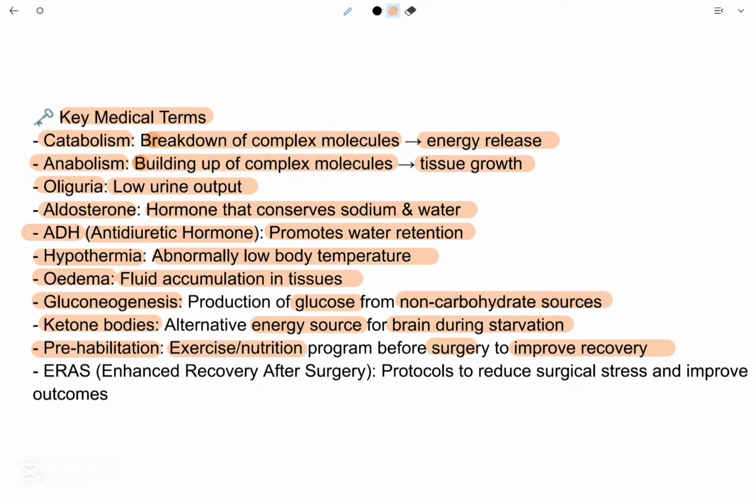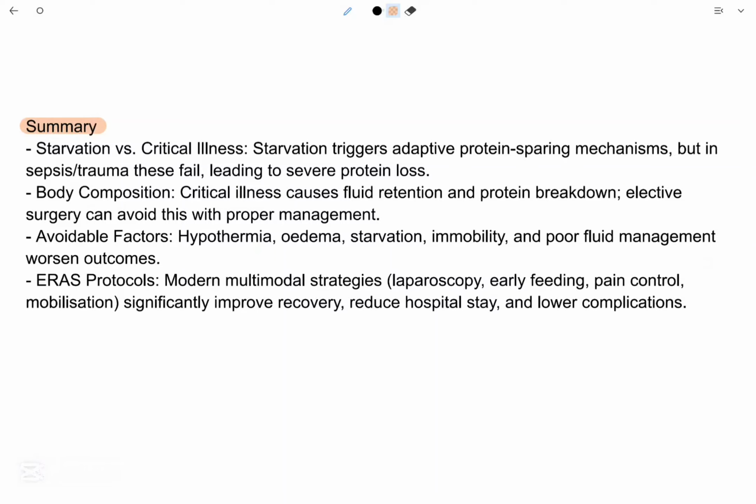ERAS. What is ERAS? Enhanced recovery after surgery: protocols to reduce surgical stress and improve outcomes. So we have already discussed them. We will now discuss a summary of all this.